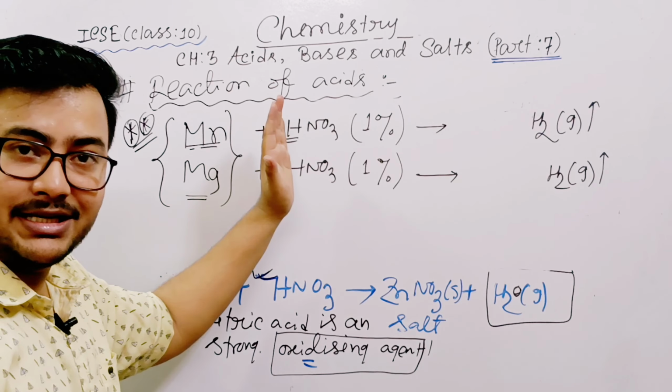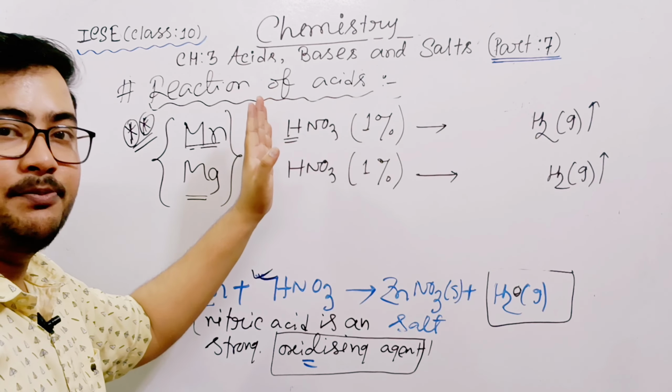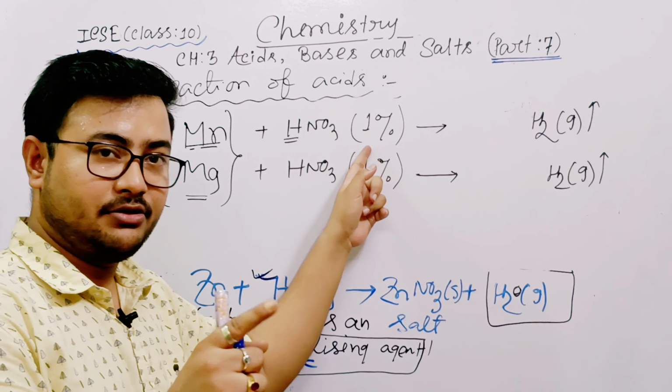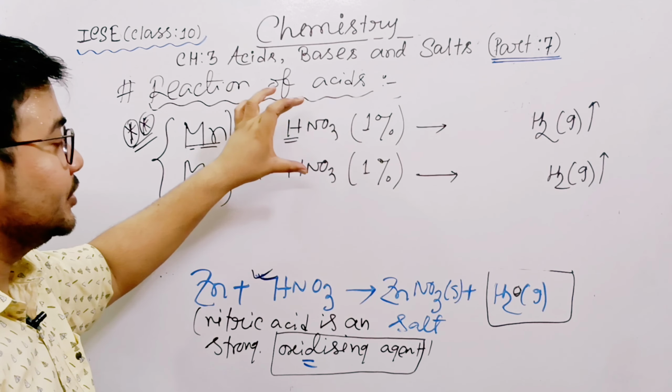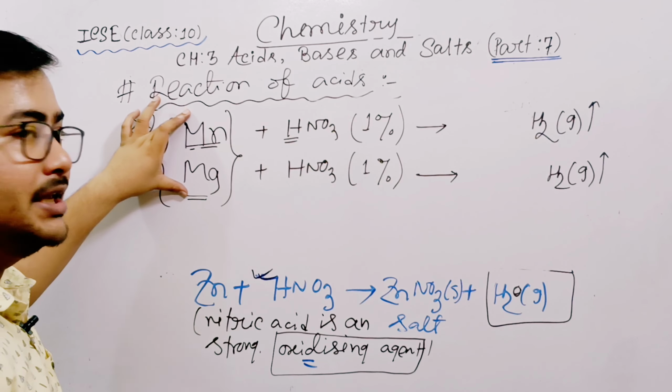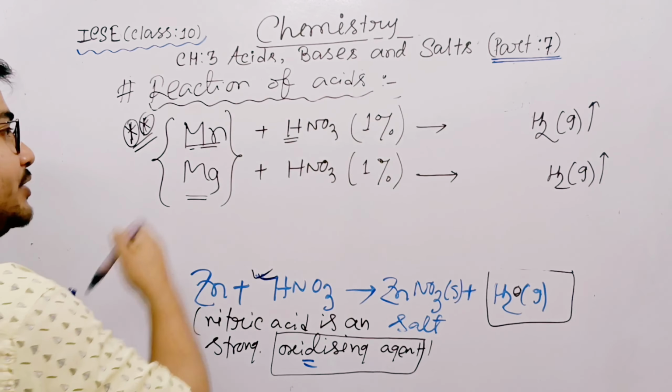First of all it is very dilute, and these are not behaving as oxidizing agents in presence of these two. So see, hydrogen will form.